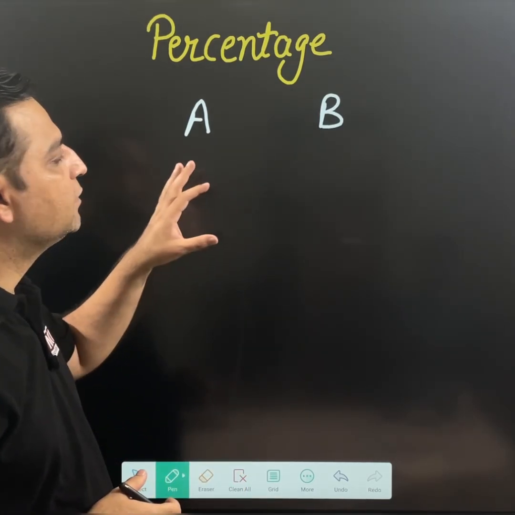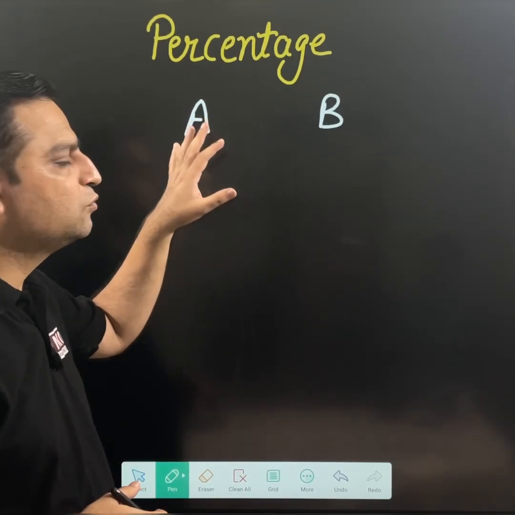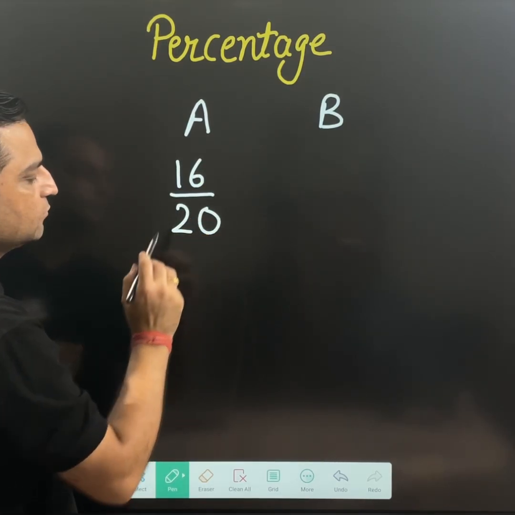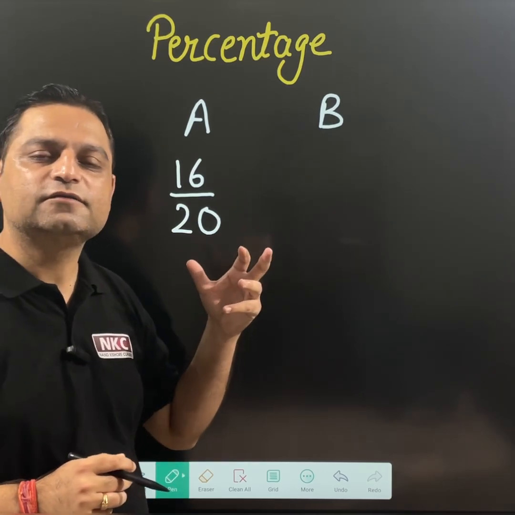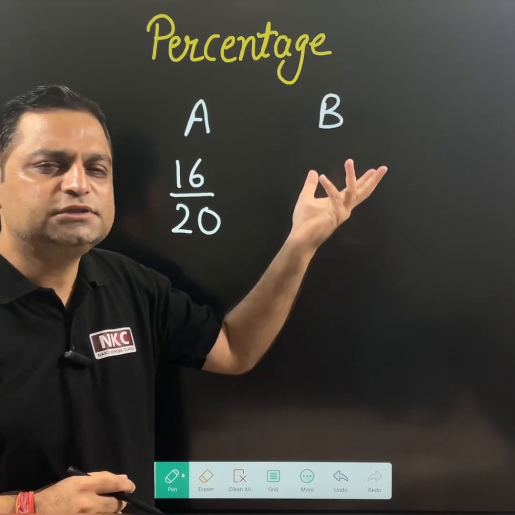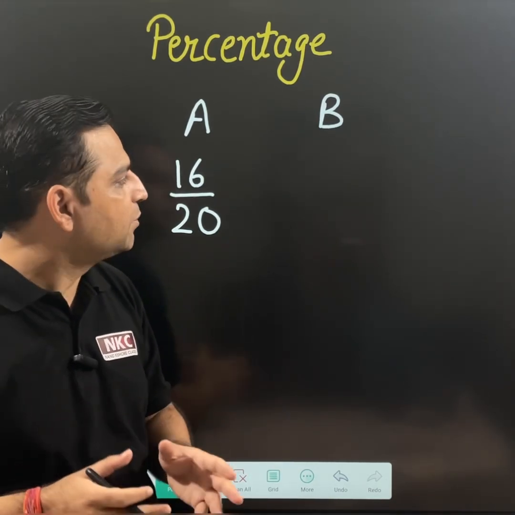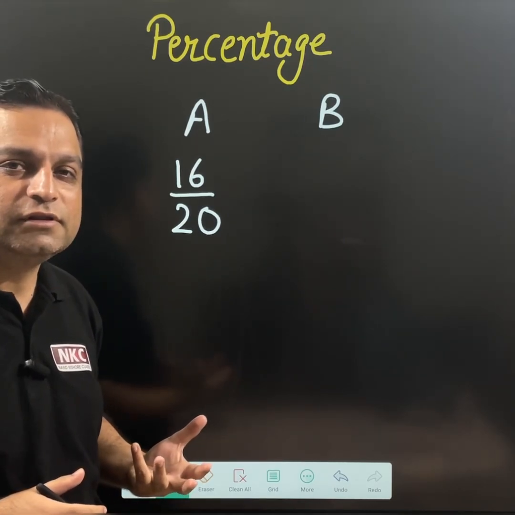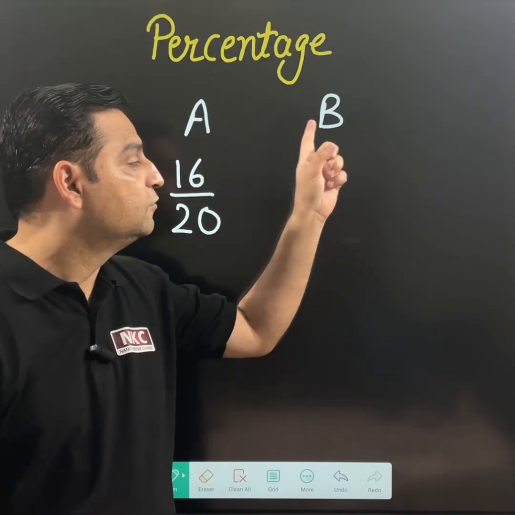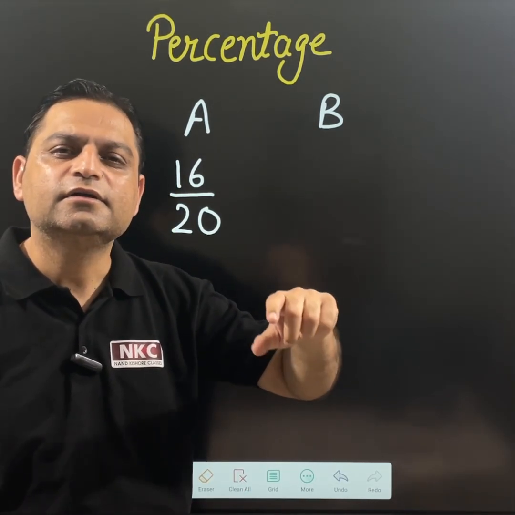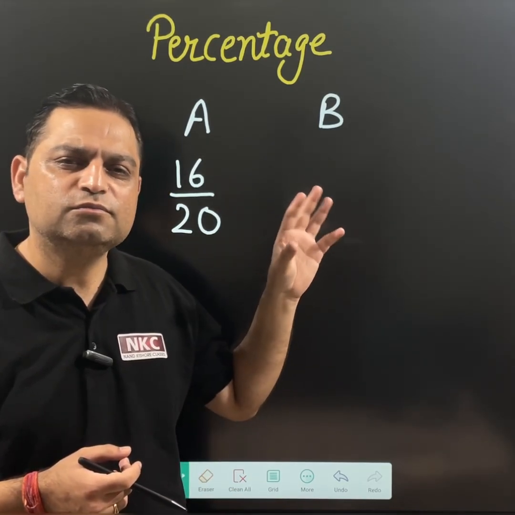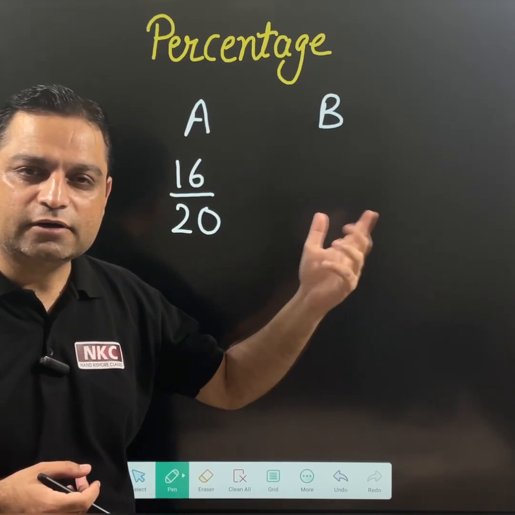Once, a test was conducted in the school, and student A secured 16 marks out of 20. Student B was not well on that day, so she didn't come. A was very happy because B had not given the test, so she was the winner. Next day, student B requested the class teacher, please arrange a test for me because I was not well yesterday. The teacher agreed to her request.